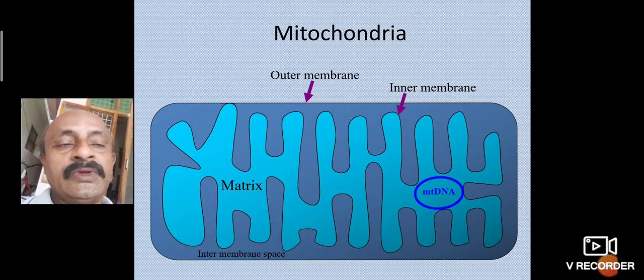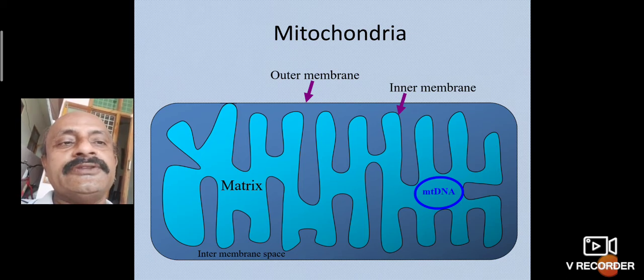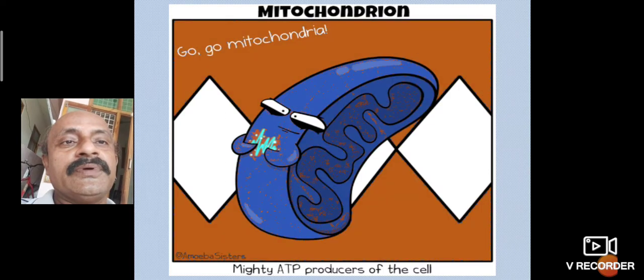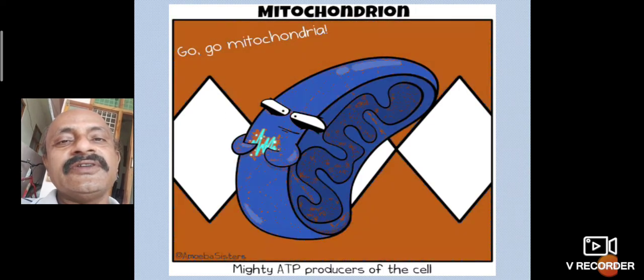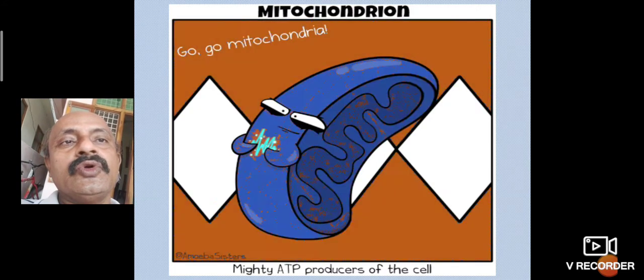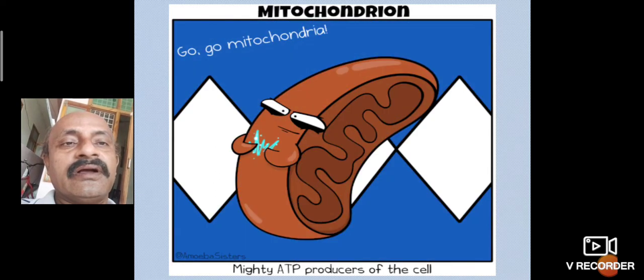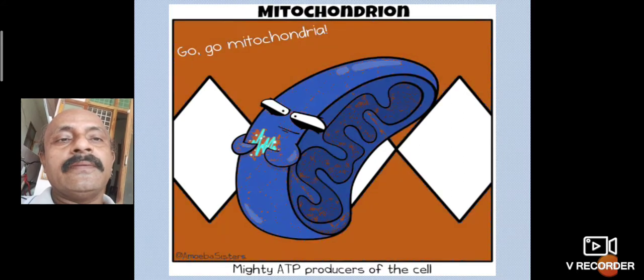The mtDNA is in the matrix, a round structure. This mitochondrial genome is important, and its genes help release ATP. Each ATP produced is released outside through the matrix. This is one type of process in the mitochondria.